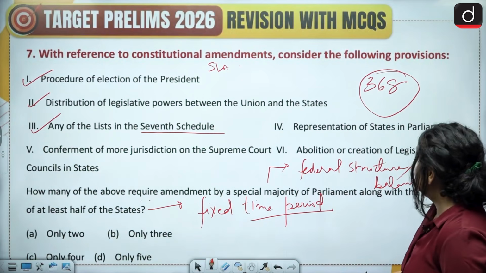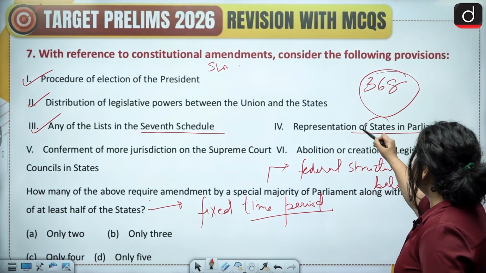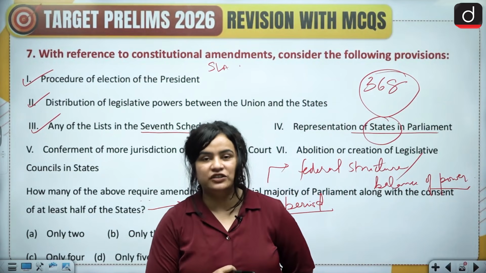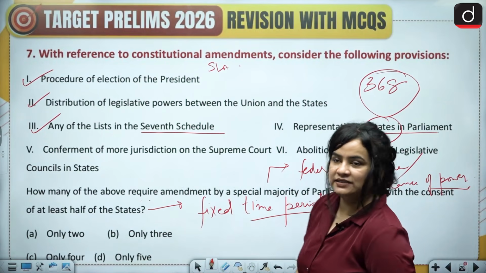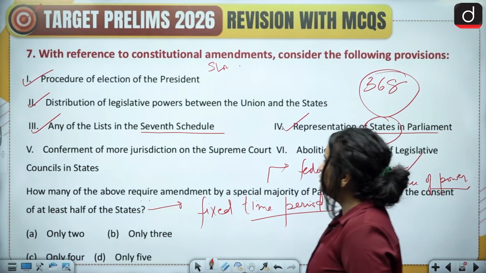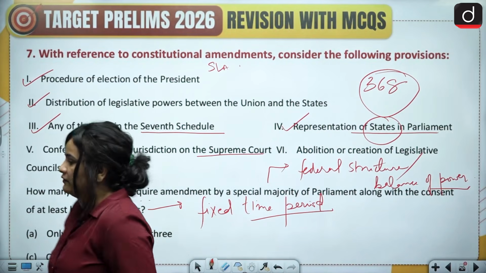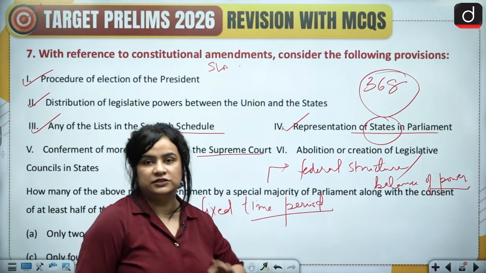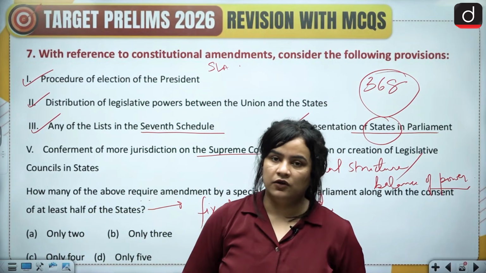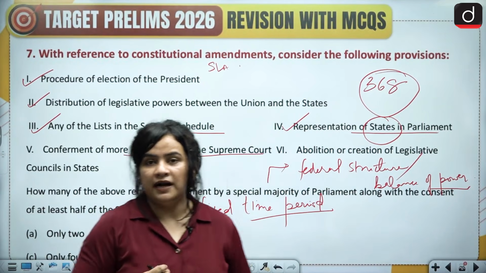The fourth point says representation of states in Parliament, directly talking about states. So that would naturally require ratification by half of the states, right? Then the fifth one says conferment of more jurisdiction on the Supreme Court. This can be simply done by a parliamentary law, a simple law passed in Parliament.